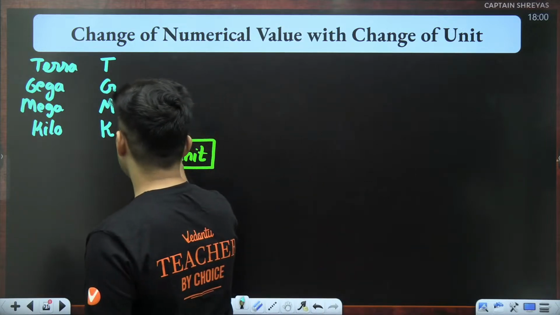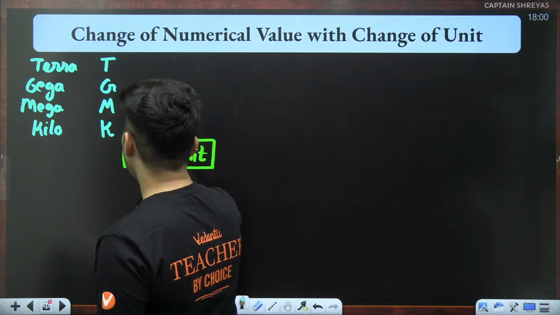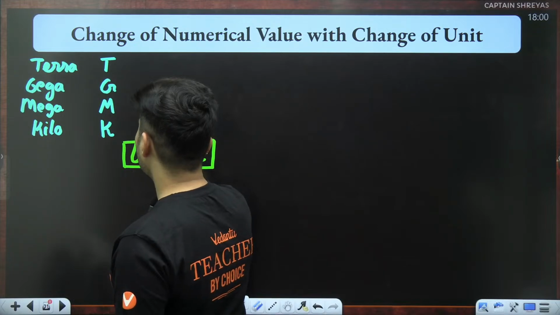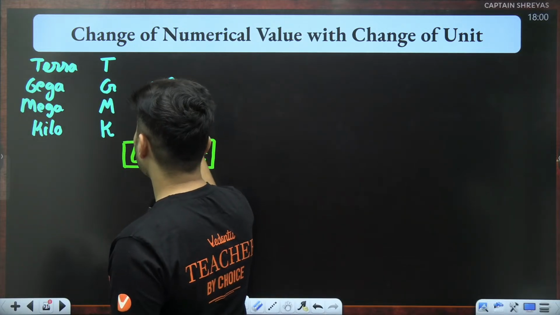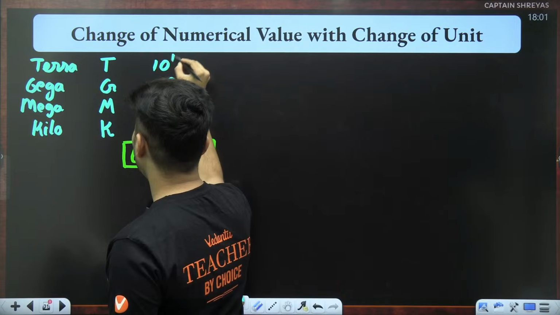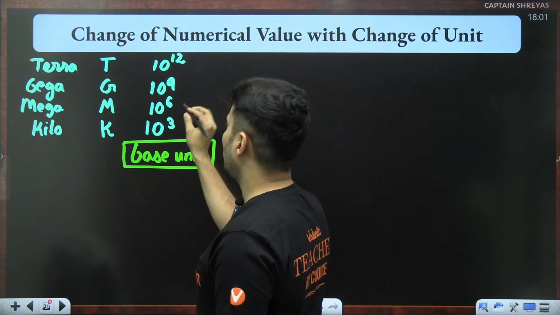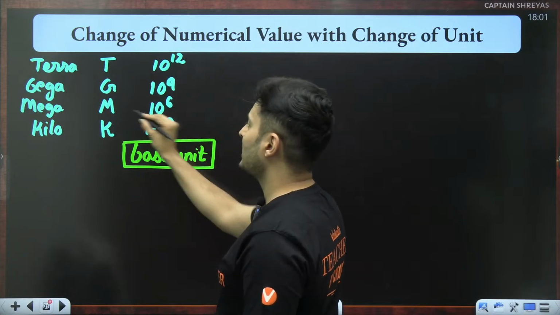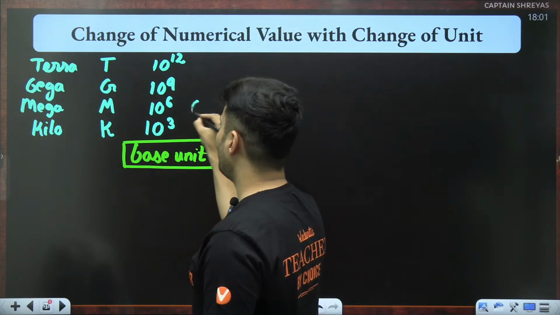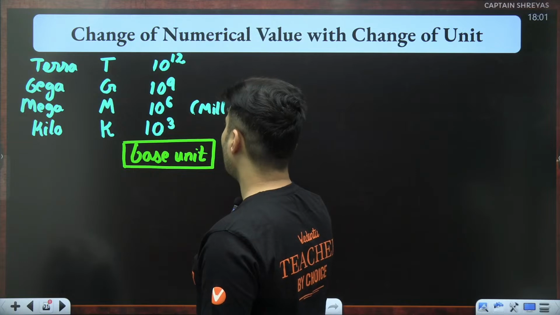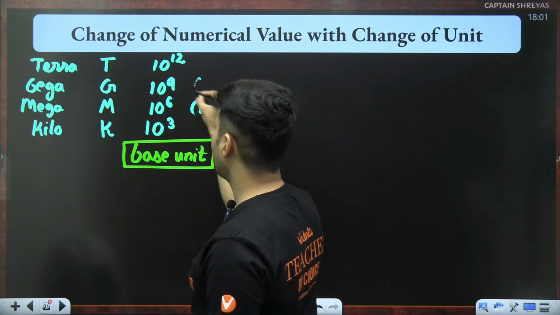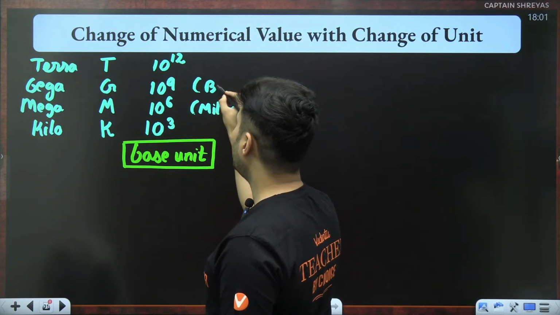So kilo is basically 10 to the power 3. Mega is 10 to the power 6. Giga is 10 to the power 9. Tera is 10 to the power 12. 10 to the power 9, which is a giga, is also called a billion. 10 to the power 6, mega, is also called a million. This is also a million, and this is also called a billion.